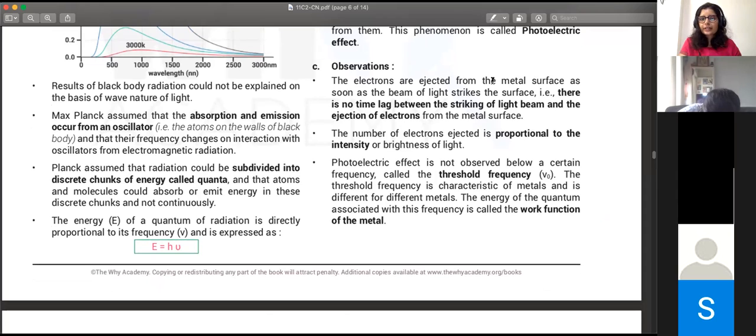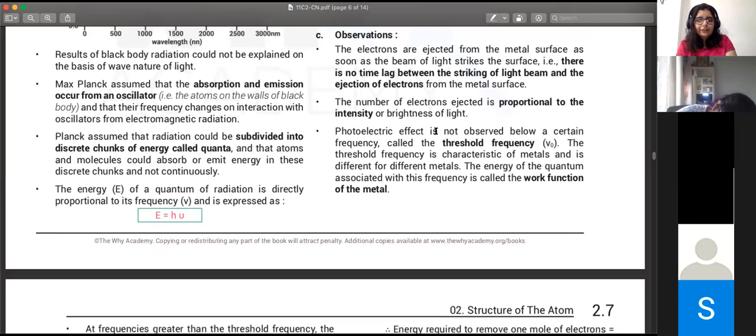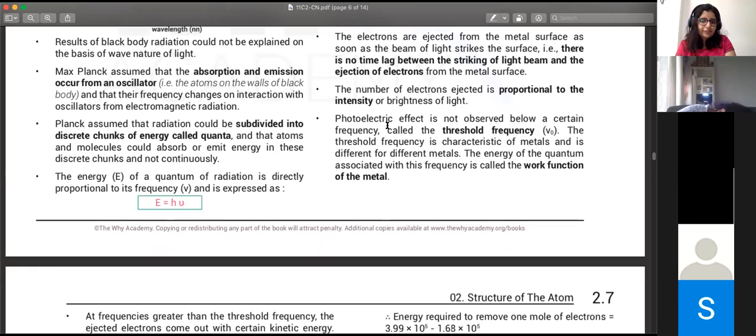So that's what is written over here. The electrons are ejected from the metal surface as soon as the beam of light strikes the surface. The number of electrons ejected is proportional to the intensity or brightness of the light. Recall that intensity is a function of the number of photons you're exposing it to. The photoelectric effect is not observed below a certain frequency, called the threshold frequency. In terms of energy, the energy of the quantum associated with it is called the work function of the metal.